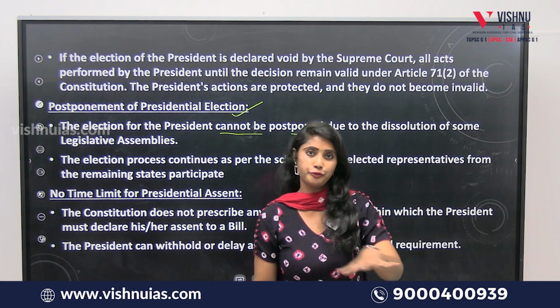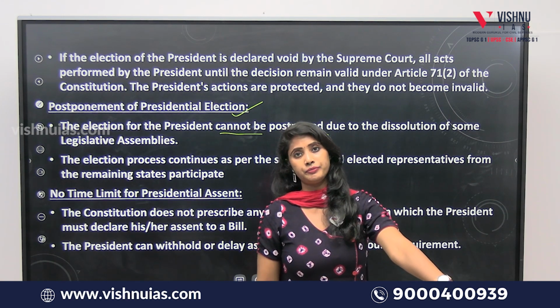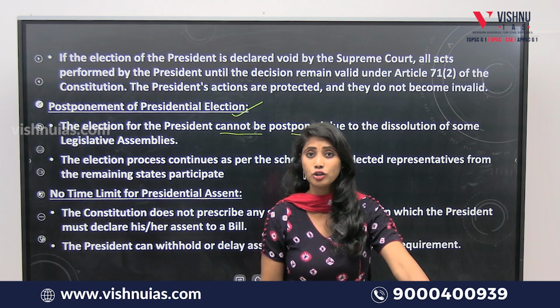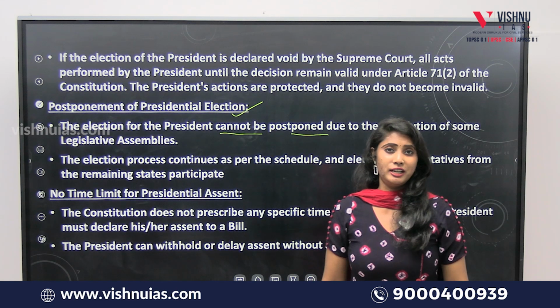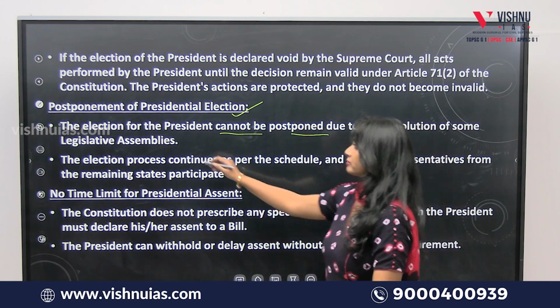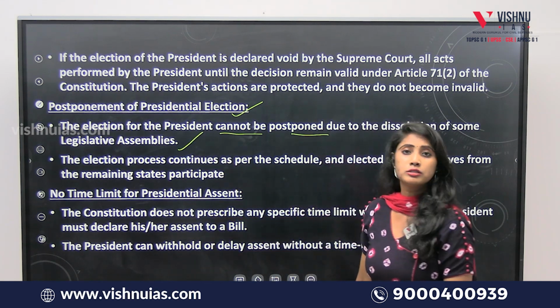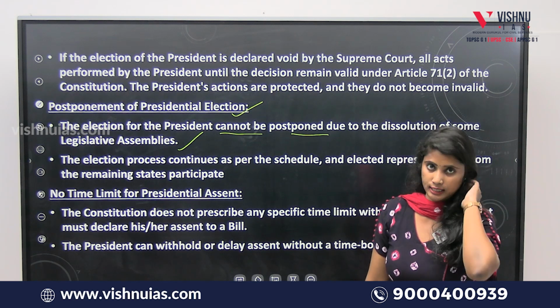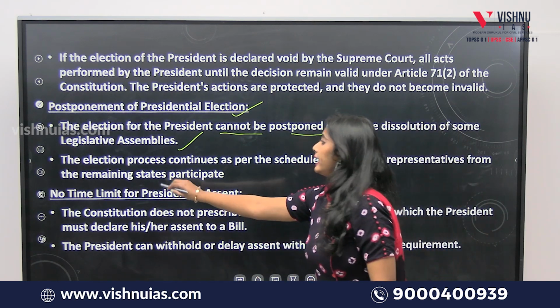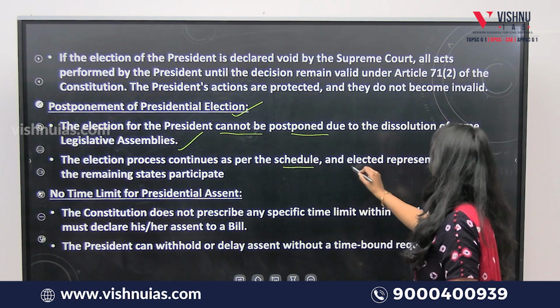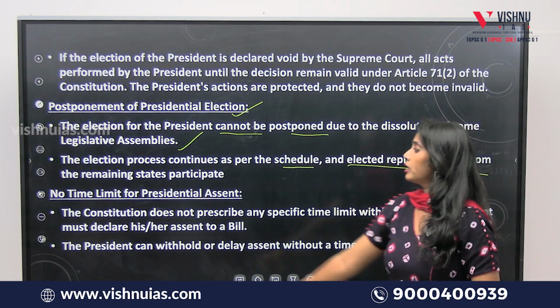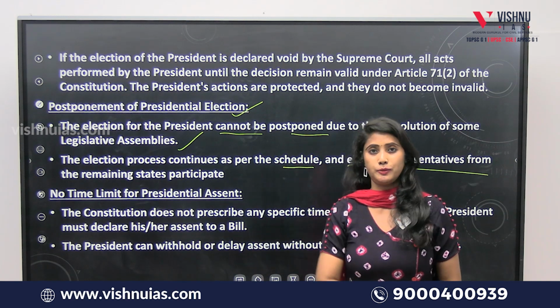It doesn't stop for merely Karnataka state, and the MLAs of Karnataka also don't take part. Note it, please. So statement 2 is also incorrect. The election process continues as per schedule and elected representatives from the remaining states participate.